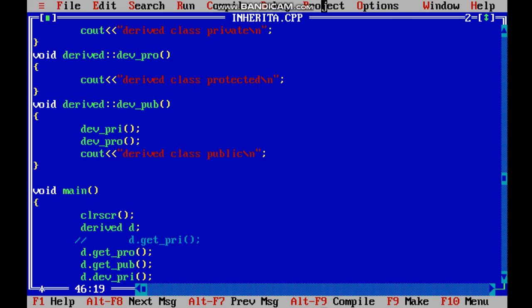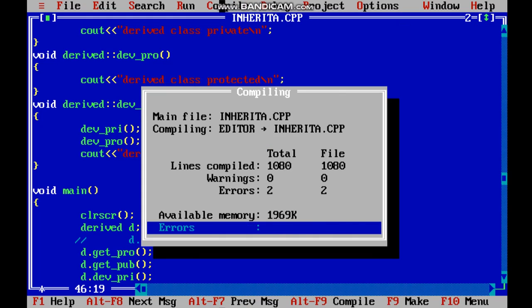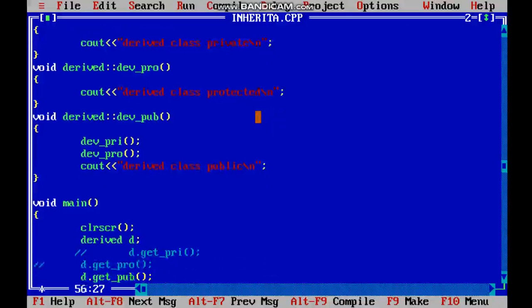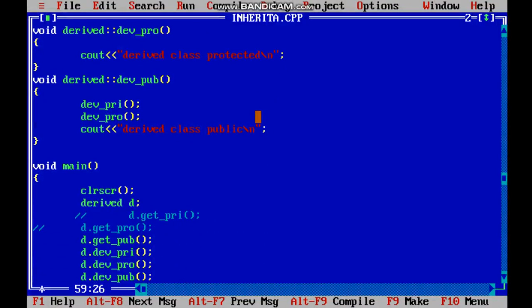Okay, now let us compile it and see, then we will run it. Okay, again 2 errors came. So now the error is for this. We have to remove the declaration of protected and private. Then too it would be accessible as it is written in the public function. Now let us run it.